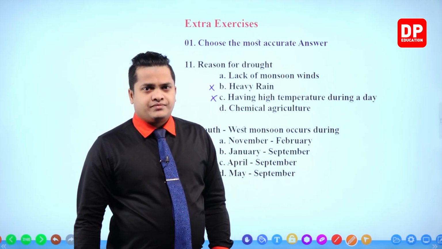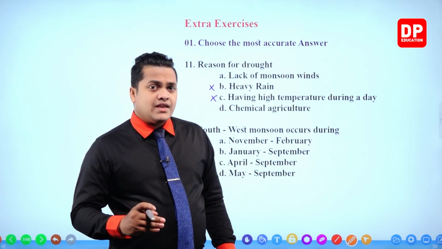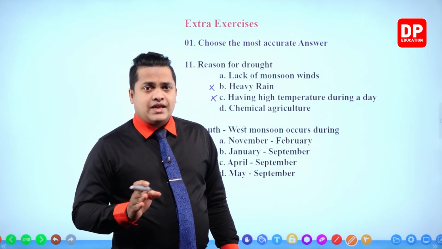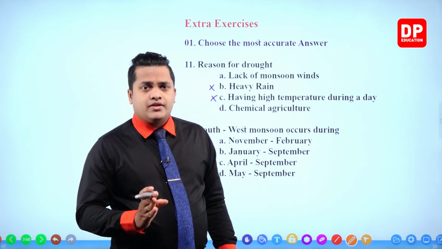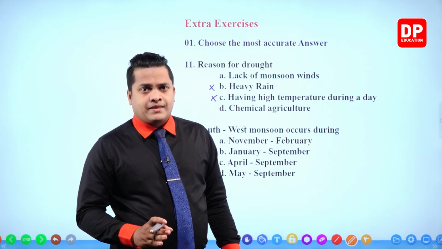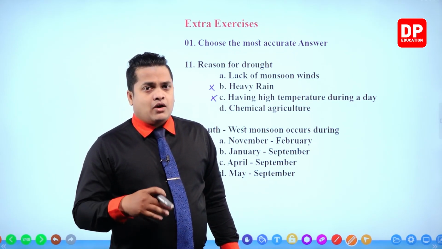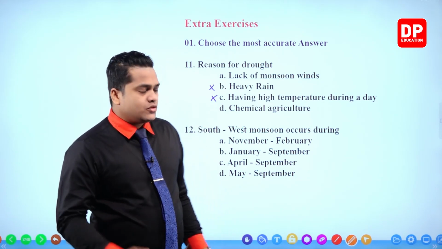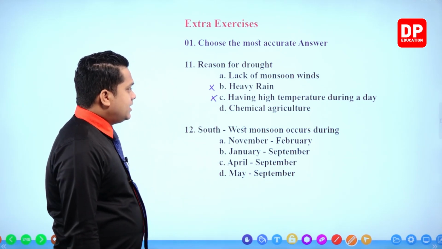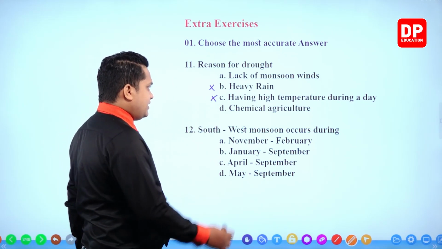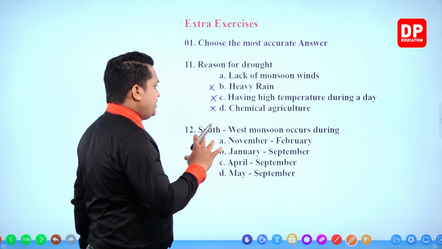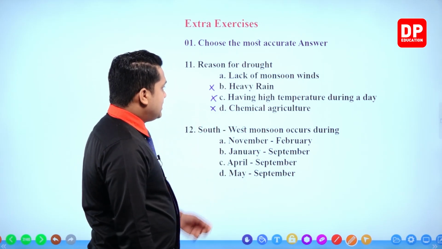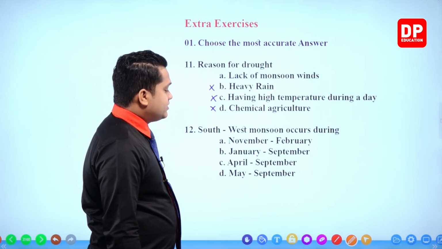So having a higher temperature within just one day is not going to create a drought. If that weather condition is going to last long, in that case, my dear children, a drought season may come. But it's not going to affect if it occurs within one day. So we can't take this answer. Next one, chemical agriculture. Once again, it is incorrect. There's no relationship between chemical agriculture and drought. So the correct answer would be lack of monsoon winds.